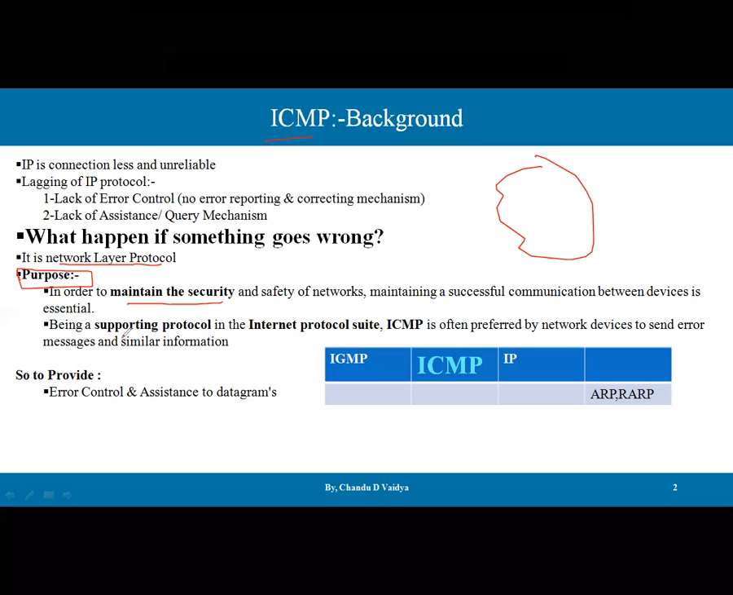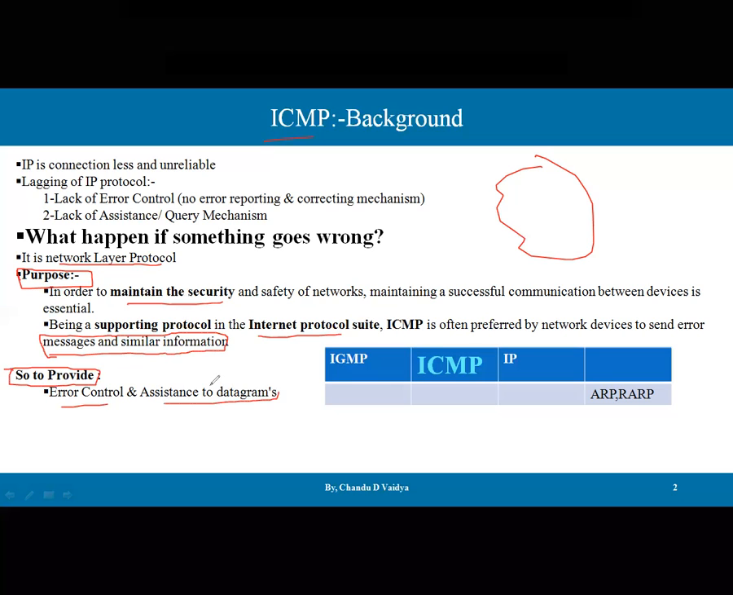And second, being a supportive protocol in the Internet protocol suite, ICMP is often used by network devices to send error messages and similar functionality. So this second function is that the ICMP protocol sends messages, that is error messages, and other functionalities. It conveys what went wrong, where it went wrong, and to whom it went wrong. That message is conveyed by the ICMP protocol. So ICMP provides an error control mechanism and assistance to the datagram.